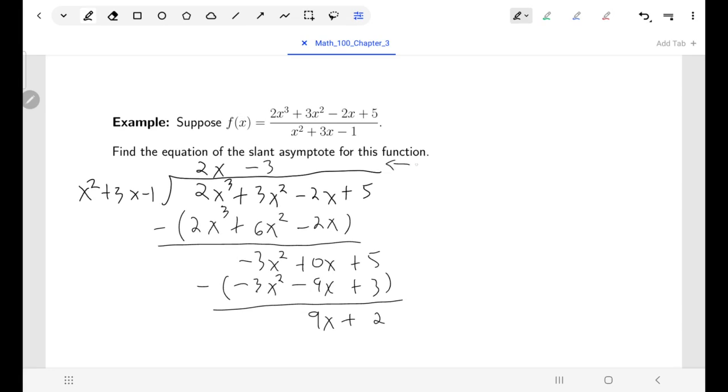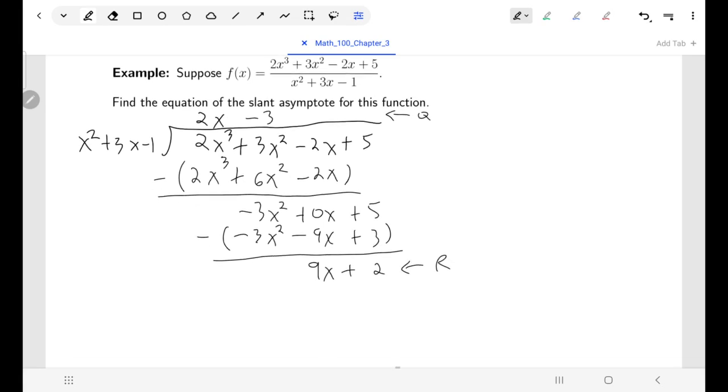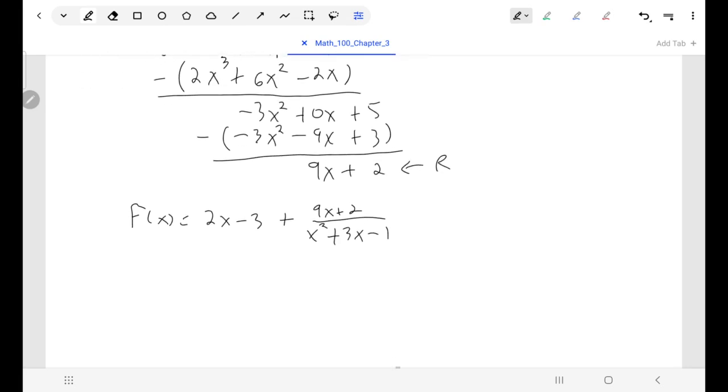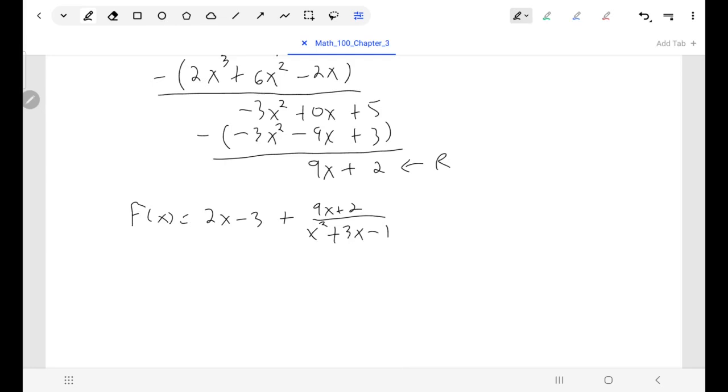We found our quotient. We've found our remainder. And so what I know now is that f of x, my original function, can be written as our quotient plus our remainder over our divisor. And the one thing that I know is since what I'm left with, this little remainder over divisor, is a rational function where the bottom has a degree that's greater than that of the top, then I know this term is going to go to 0 as x goes to infinity.